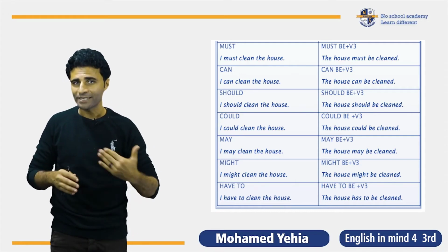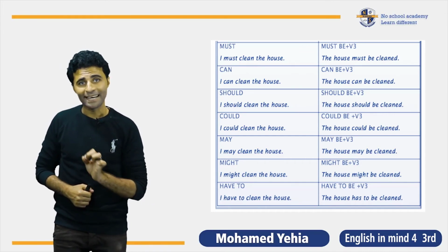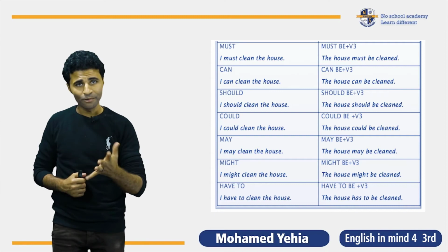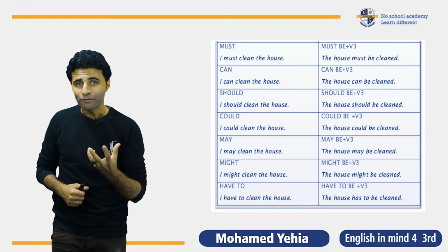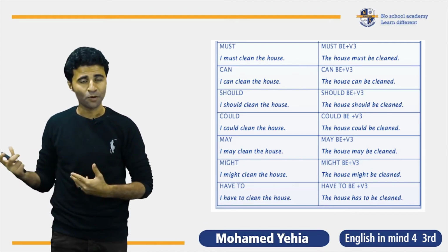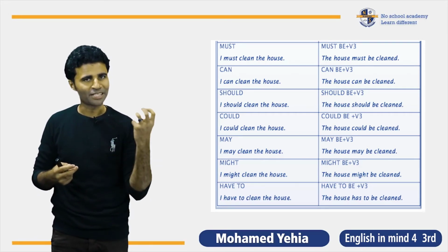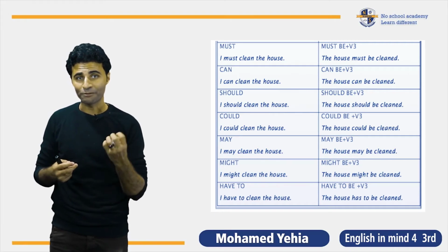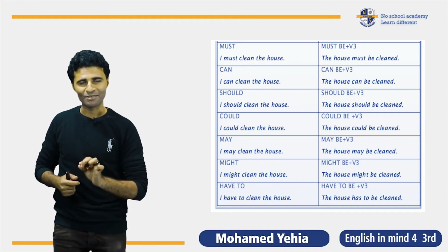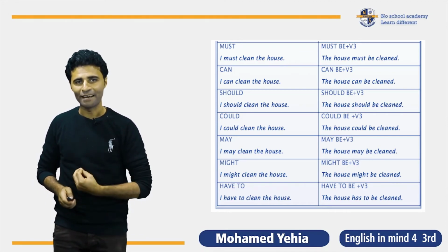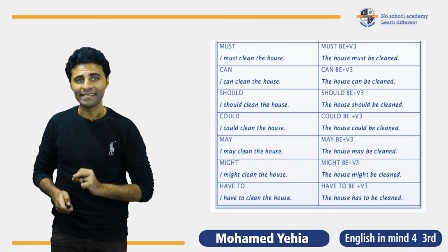Very good. Excellent. Let's move to another tense. Let's see another model. For example, you must find a solution for this problem. You is the subject, right? You must find. This is a verb. Find what? A solution. For what? For this problem. Change it to passive. Okay, start with the object. Which one is the object? A solution. After must, verb to be in the infinitive, must be, and the past participle of find is found. A solution must be found for this problem. This is how we change from an active to passive in any tense.